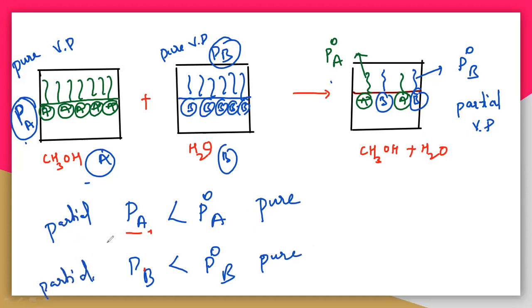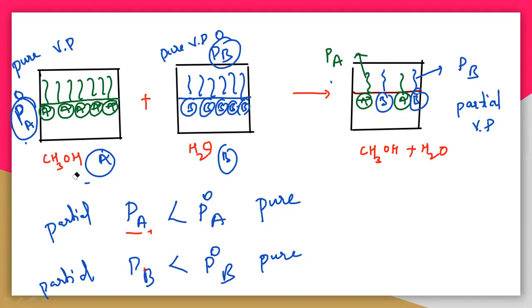See here, P naught is called the pure. So here we should write the symbols as P naught A and P naught B. So the pure is nothing but P naught.